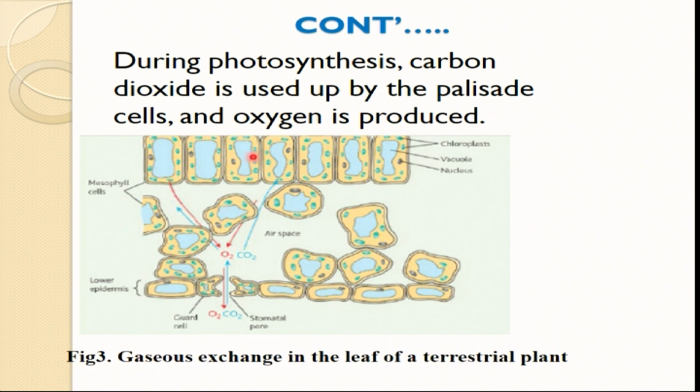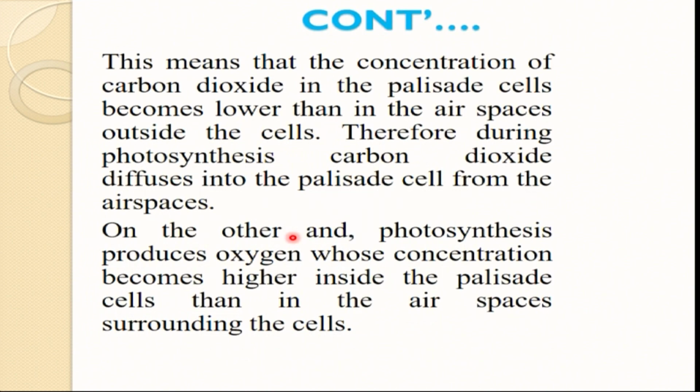So this shows the internal structure of a leaf and how gaseous exchange takes place. You see the arrows. The red ones show oxygen leaving the leaf as a byproduct, but carbon dioxide is diffusing into the leaf through the pores called stomata, where the guard cells are able to open. Carbon dioxide diffuses in and is stored in the air space, to be used as a raw material for photosynthesis.